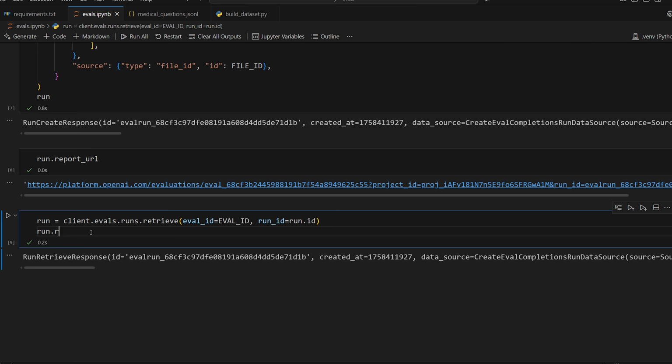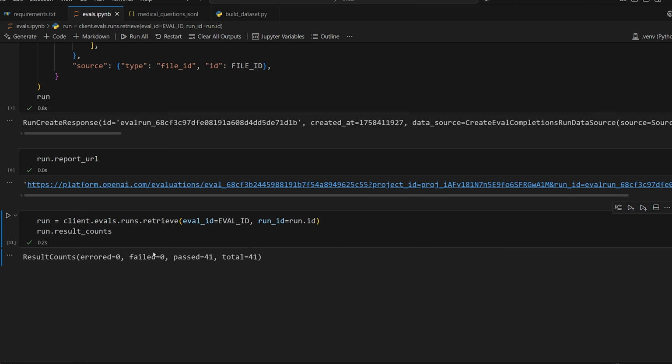One of these is the run.result_counts. So this gives us a summary of the results. We see 0 of them errored, 0 failed, and 41 passed. So there were 41 total and they all passed. So using this, you can then calculate the accuracy. It's 100% obviously in this case. And I believe there's a status as well. Let me see. Yeah, there's a status.